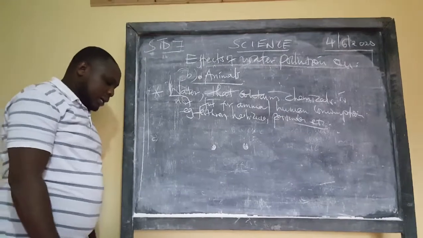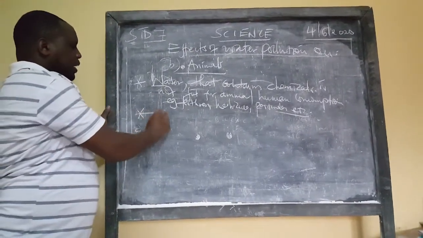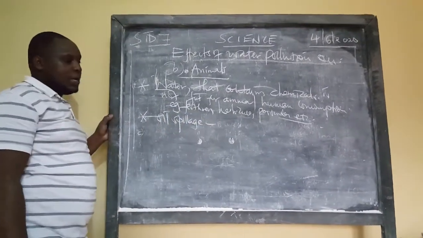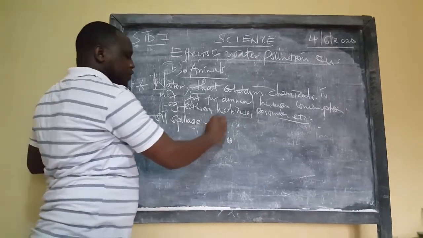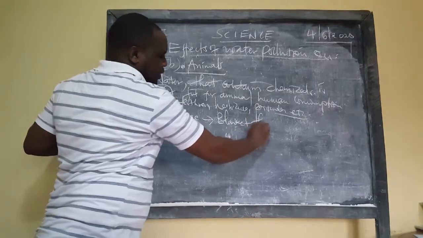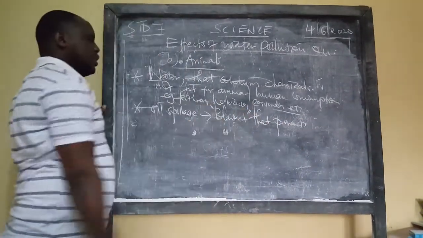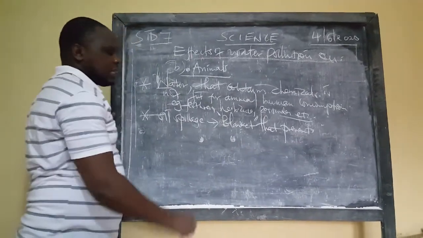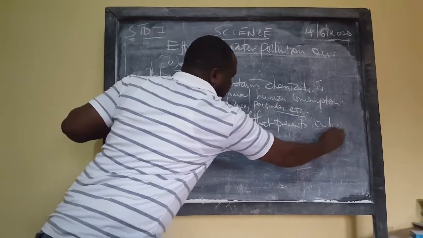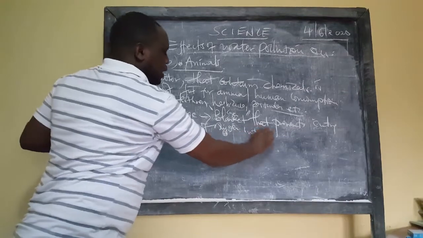We also talked about oil spillage. Oil spillage in water. What happens? We say this spillage provides a blanket. A blanket, in quotes, that prevents, is a cover that prevents entry of oxygen into the water.